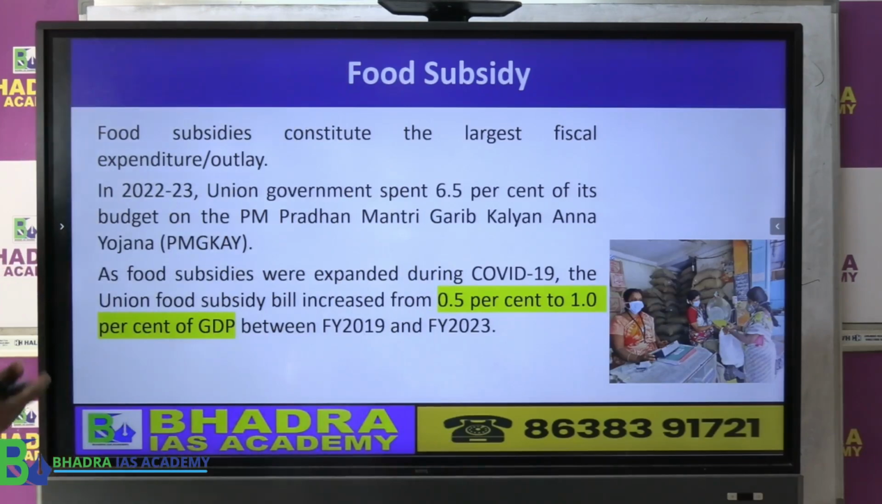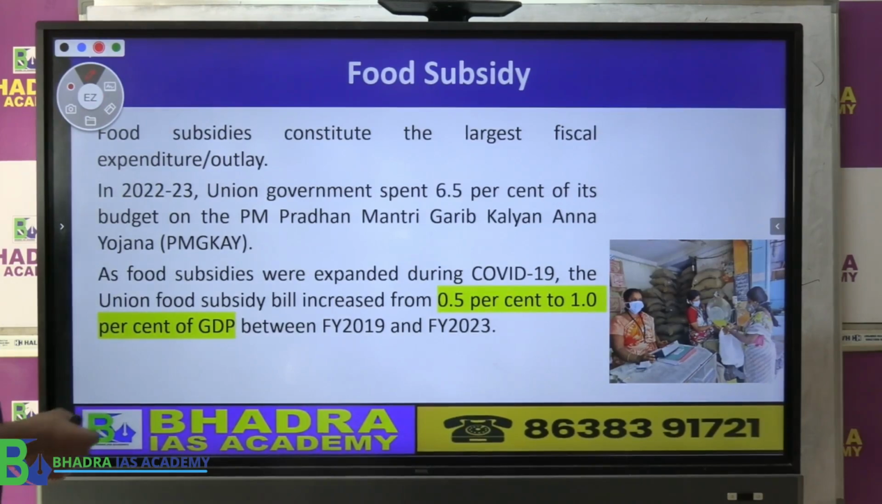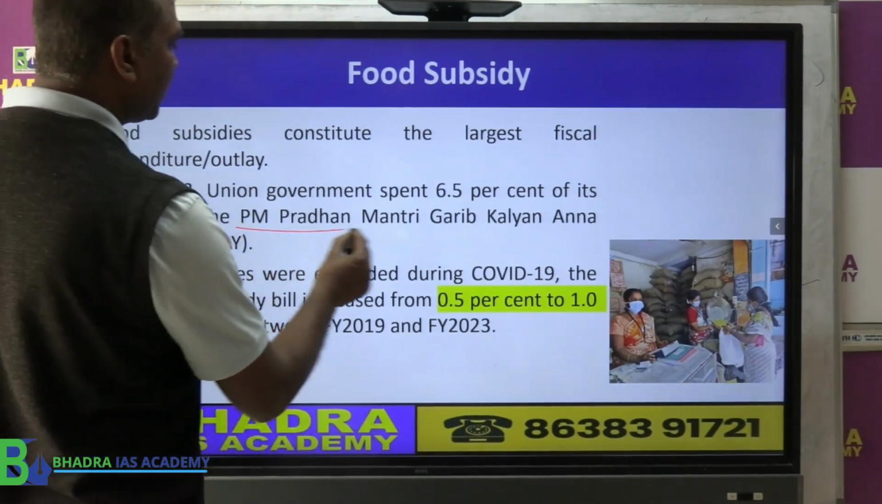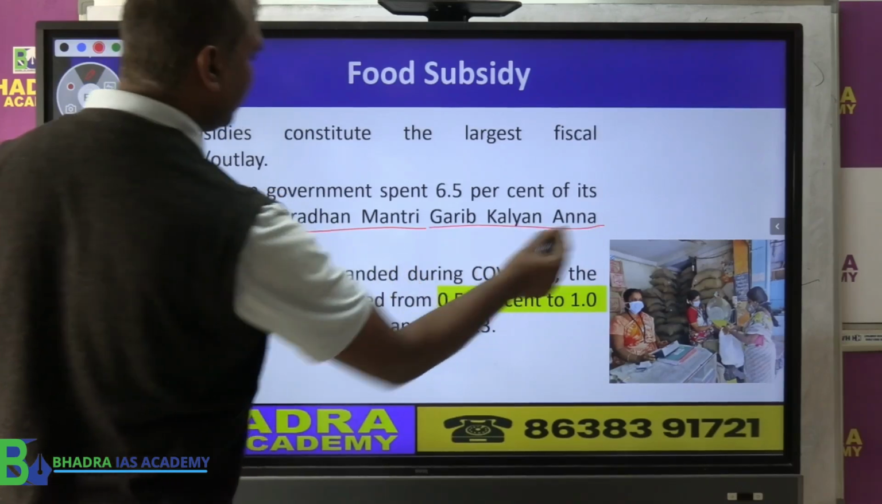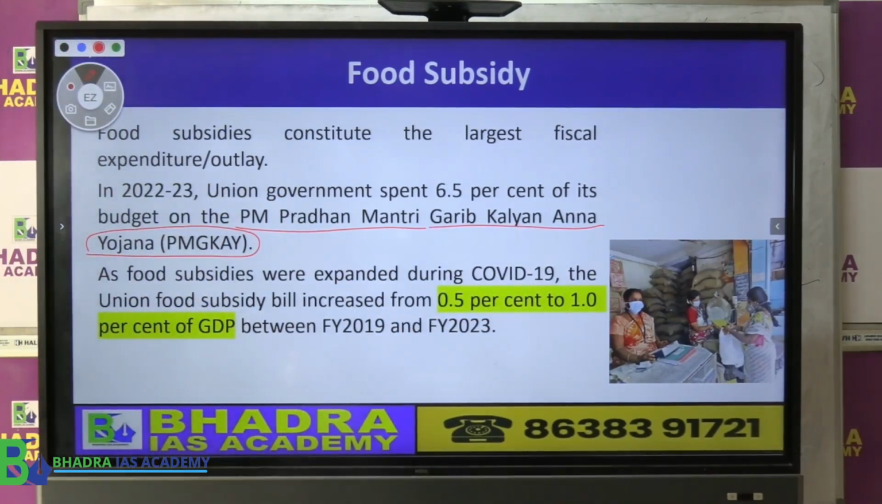Now, as you are familiar, as we discussed in the class also many times, the government is currently implementing food security under the Pradhan Mantri Garib Kalyan Anna Yojana, that is the PM Garib Kalyan Anna Yojana. Under this scheme, the government is trying to give more and more free food grains to people. Specifically, rice is given, 5 kilo free.